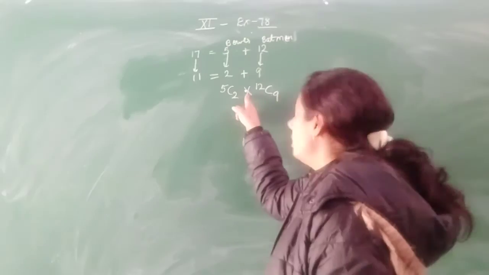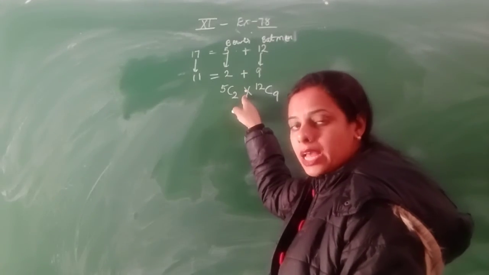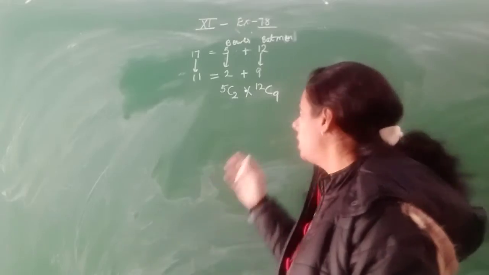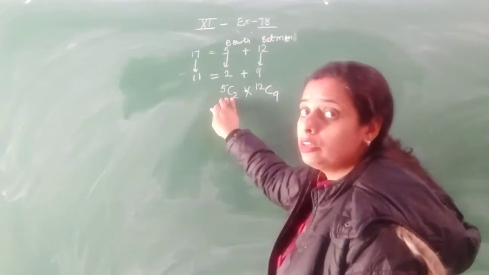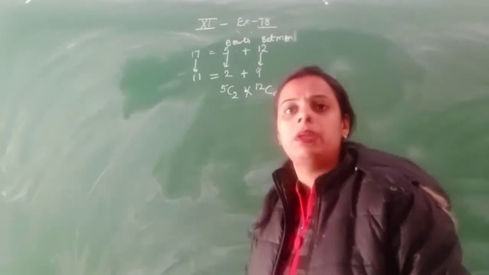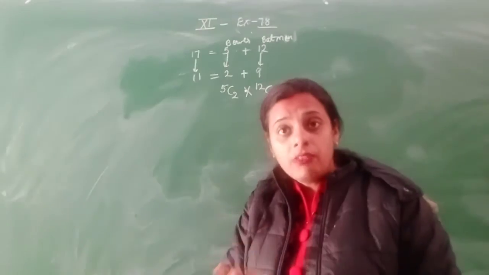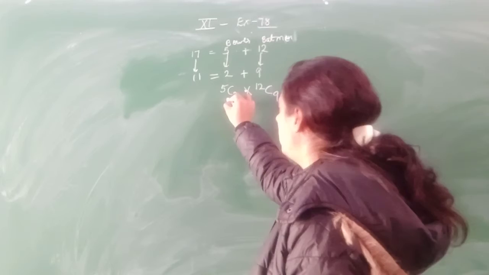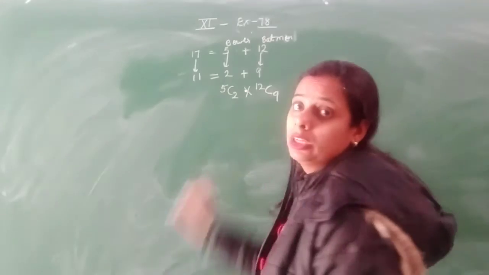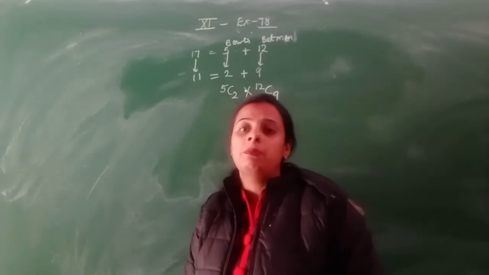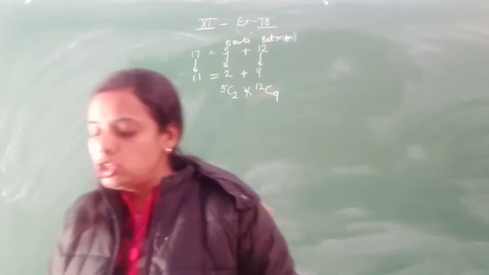When you put an addition symbol here, it means you are giving the choice to the question, that either they will select the 2 players or you will select the 9 players. But we don't need the choice here, we need the 11 players. So you have to multiply this one. This is the number of ways of selecting a team of 11 players. Clear? Come to the question number